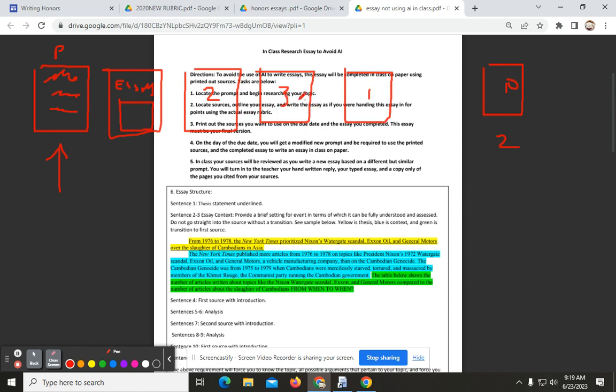So this would have been page 1, page 3, page 2. And on the due date, you will be turning in what looks like here 5 pages. Your handwritten essay in class, the one you typed at home, and then a 1-page copy of the sources that you cited. So it is on you to come into class with your sources.